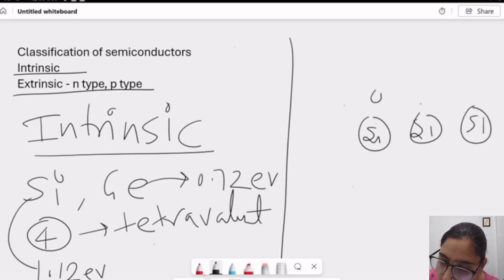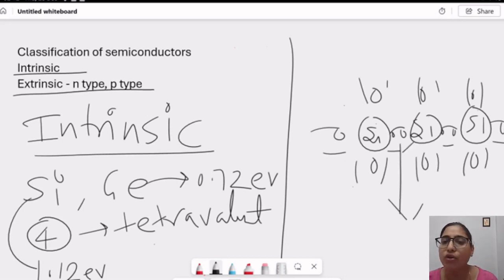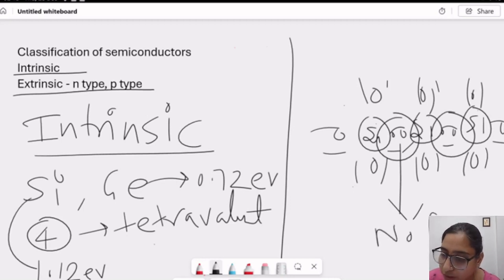We know that in the outermost shell 4 electrons are there: 1, 2, 3, 4. In this also 1, 2, 3, 4, and this also 1, 2, 3 and 4. Now we can see that each silicon atom is bonded with another silicon atom with a covalent bond. This is the covalent bond. It means no electron or hole is free or extra here to take part in conduction. These atoms are bonded with each other, so there is no free electron here.